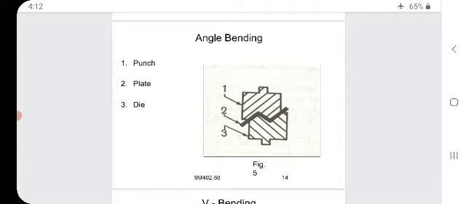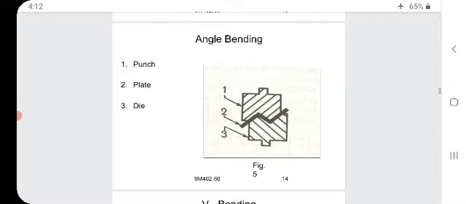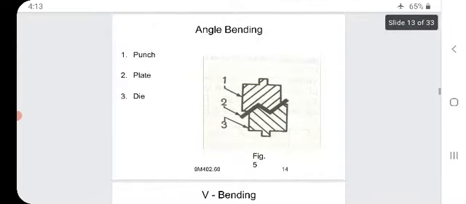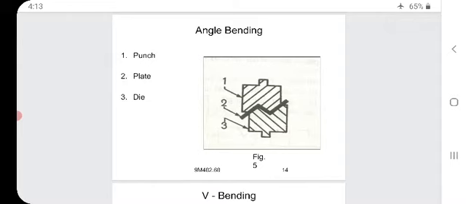1, 2, 3 parts are there. First one is a punch, second one is a plate, third one is a die. In between the punch and die, we have kept a plate, that is also called a blank. Here the die is stationary, whereas the punch is movable. Movable in the sense that when we apply the external load or pressure, it will descend down. So it will acquire the shape of the die only. This is called angle bending.